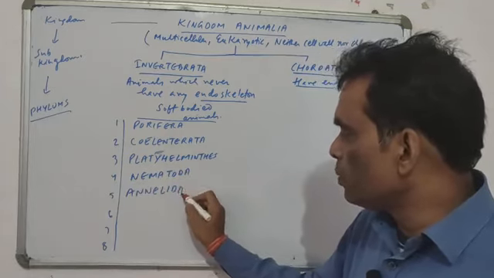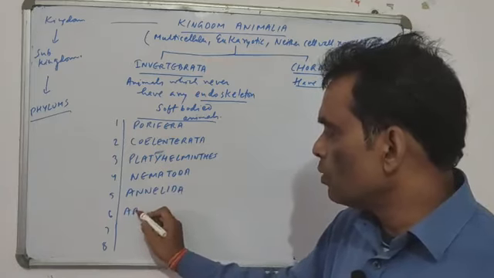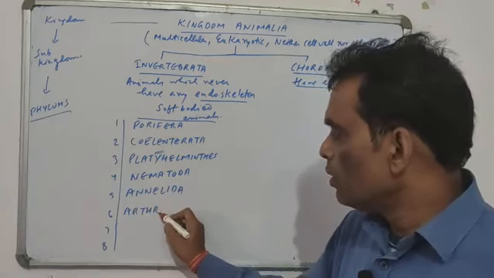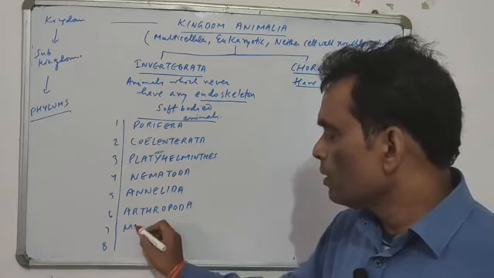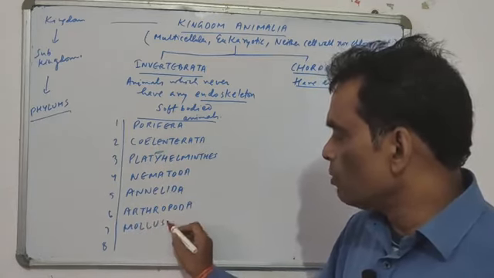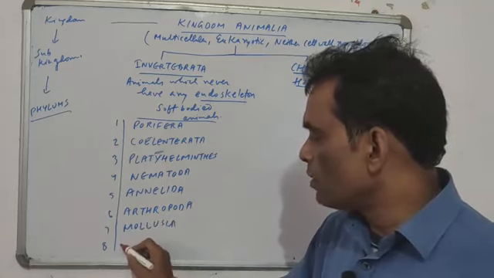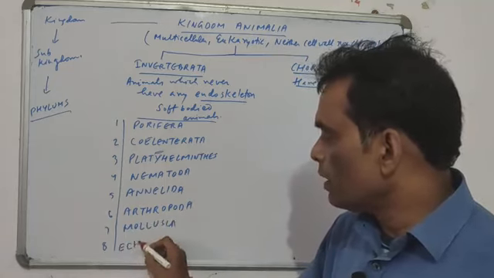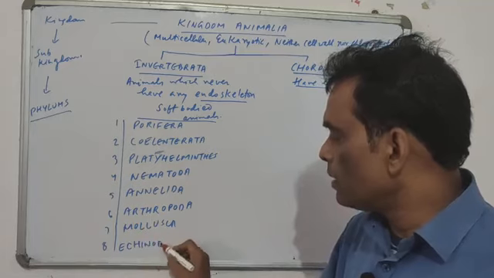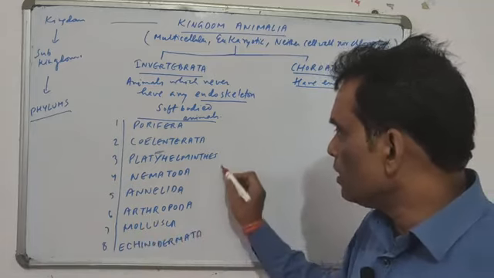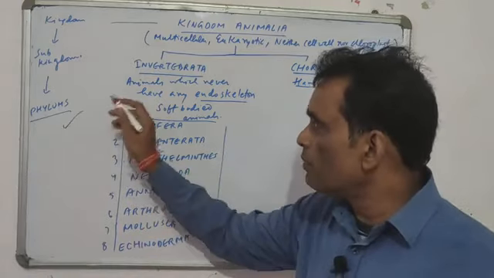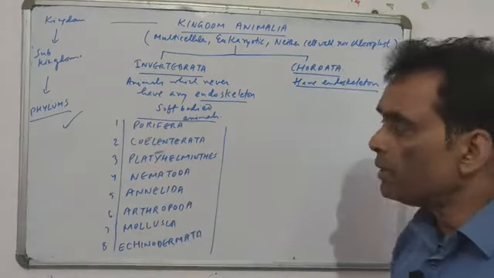These are separate groups, new groups were made because of the difference in their characters, as discussed earlier. The 7th one is called Mollusca, and the 8th one is called Echinodermata. These are the 8 phylums of the subkingdom Invertebrata.